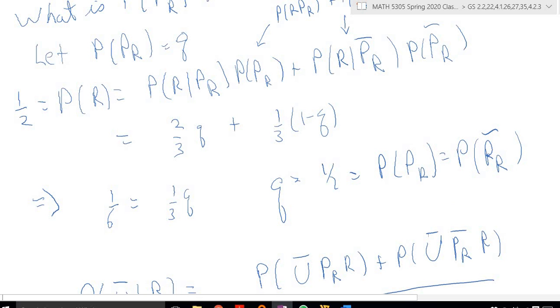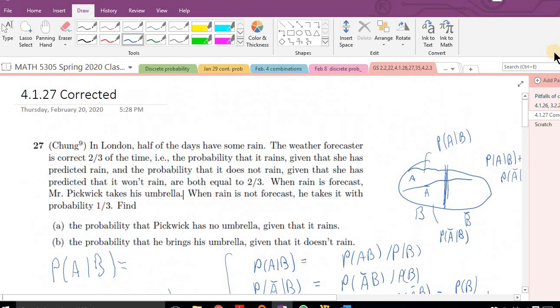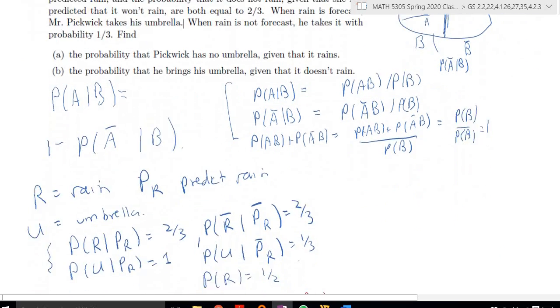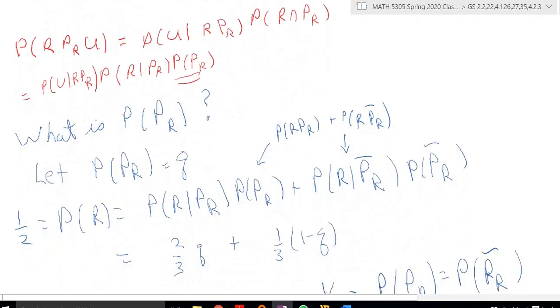Let's see if this is going to work here. Oops, it's a little broken. Let's go back and unbreak it. Sometimes that happens. Okay. All right.